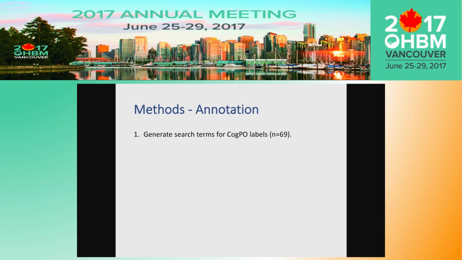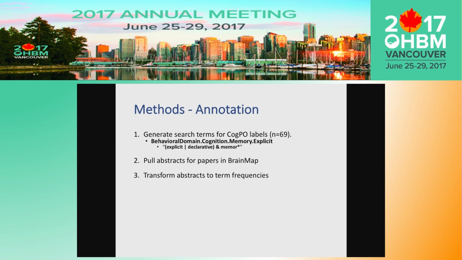So the first step in our procedure was to generate search terms for each of the cognitive paradigm ontology labels that were sufficiently represented in our corpus. There were 69 of those. For example, for the label explicit memory, we would search explicit or declarative and memor asterisk, which would return memory, memorization, etc. We then pulled the abstracts for our corpus from PubMed and transformed those abstracts into term frequencies using Neurosynth's vectorization procedure.